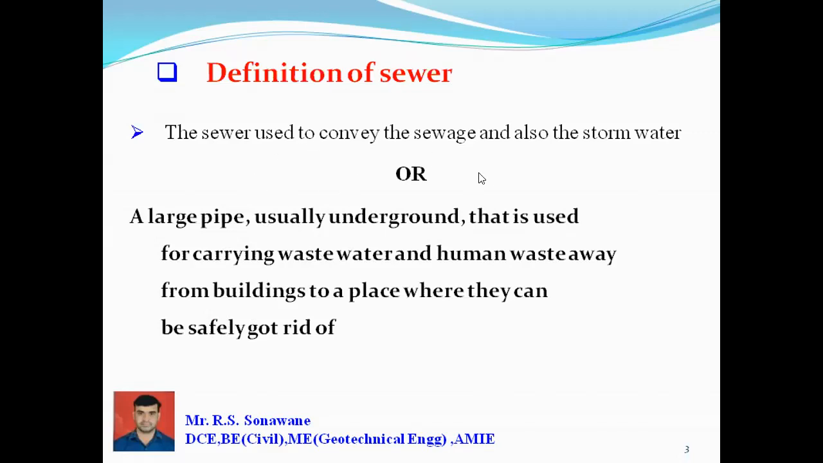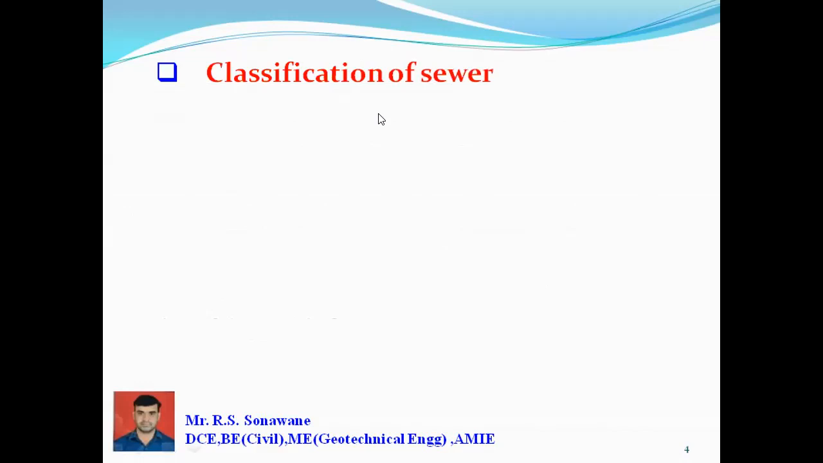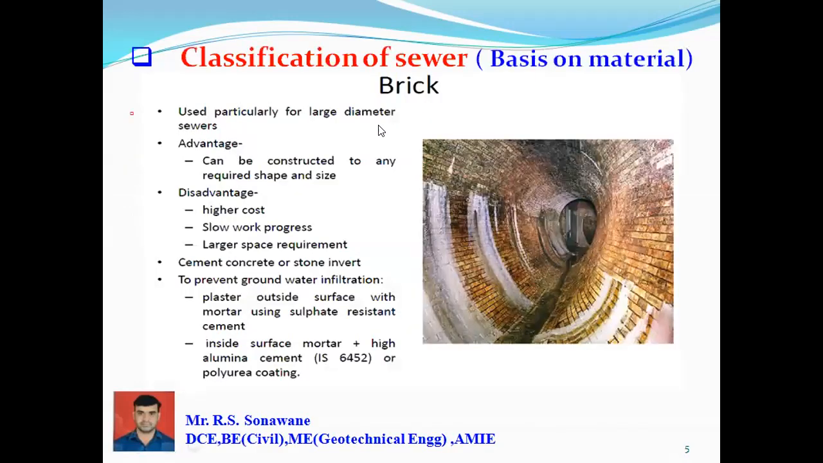This is the very simple definition of sewer. So the classification of sewer: the first is on the basis of material, that is, which material can be used to construct the sewer. And the second is on the basis of shape. Mostly a circular shape, semi-elliptical shape, egg shape. There are different types of shapes which come under the shape classification of a sewer.